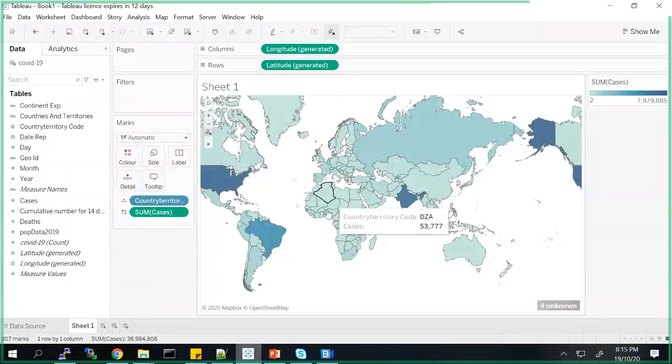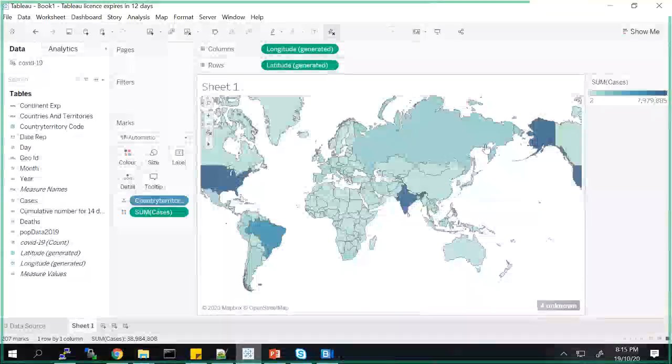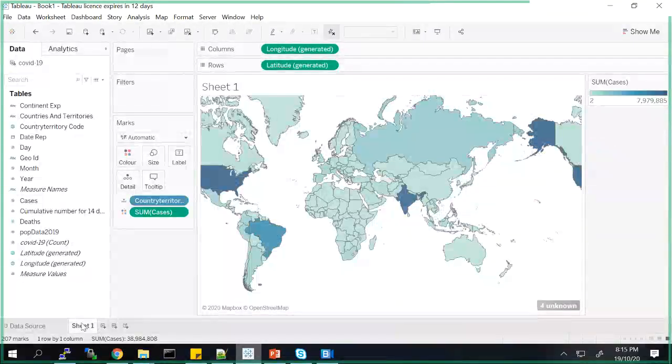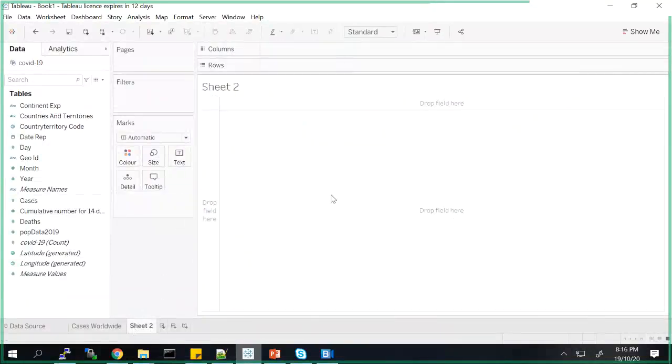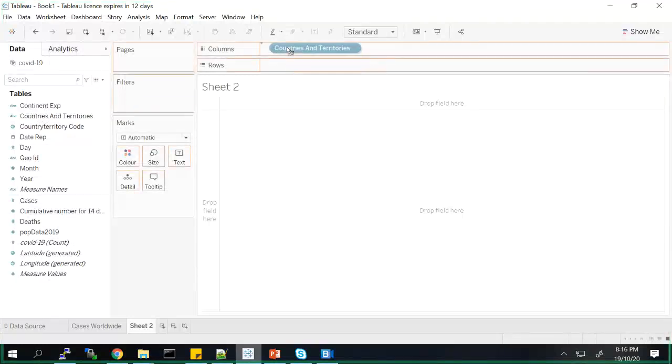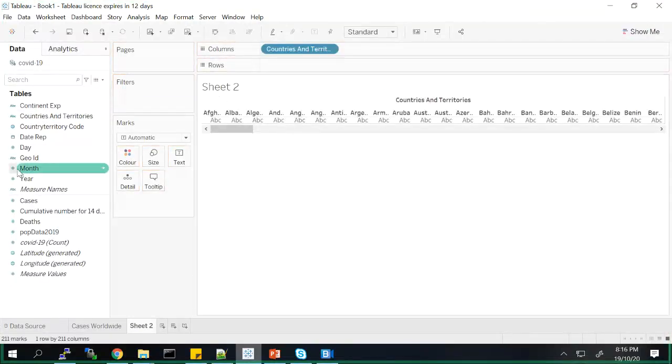So in the interest of time, I just want to move forward. This is the first sheet, which I will call cases worldwide. I can just name the sheet as well. Now for the next sheet, I will see the top 10 countries where the COVID cases are. Since I want to see the countries, I will select countries and then the number of cases over here.